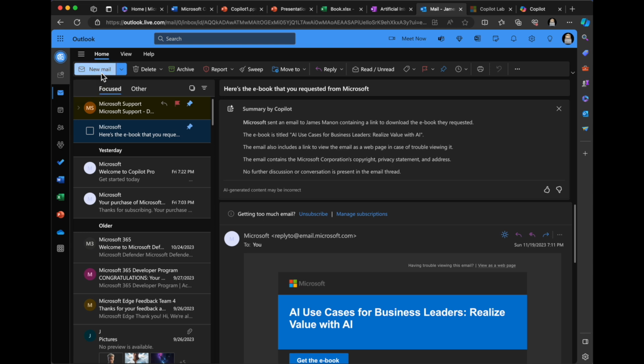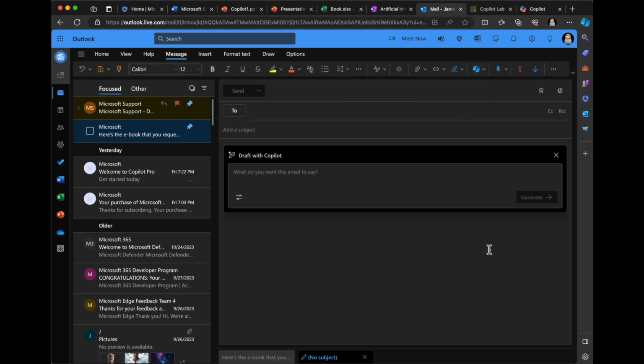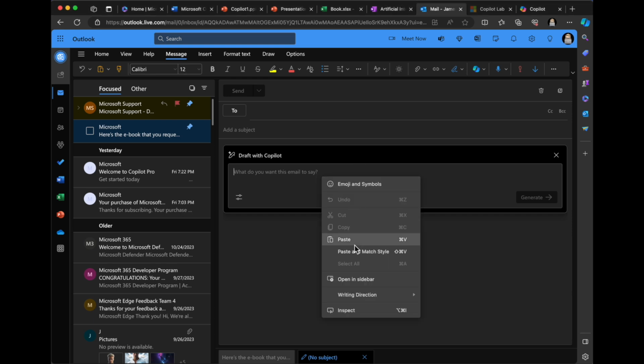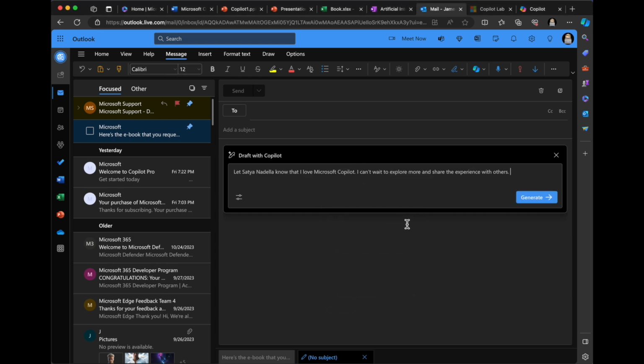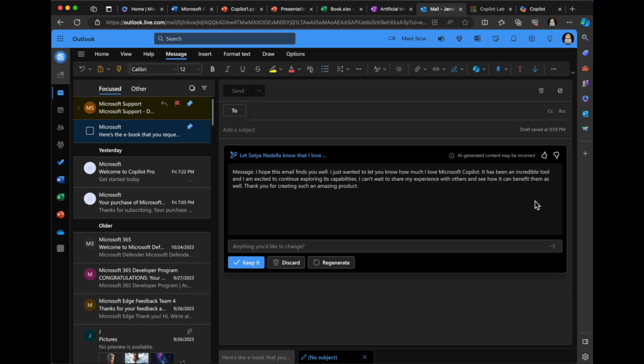So what I'm going to do now is click a new email. And now I've got the Copilot option up here. I'm going to click Draft with Copilot. Look at this. Wow. So there's direct, neutral, formal, make it a poem, short, long. I love that. You got tone and length. I'm so impressed. I'm going to say, let Satya Nadella know that I love Microsoft Copilot. I can't wait to explore more and share the experience with others. I'm going to click Generate, creating a draft. Let's see what it comes up with.